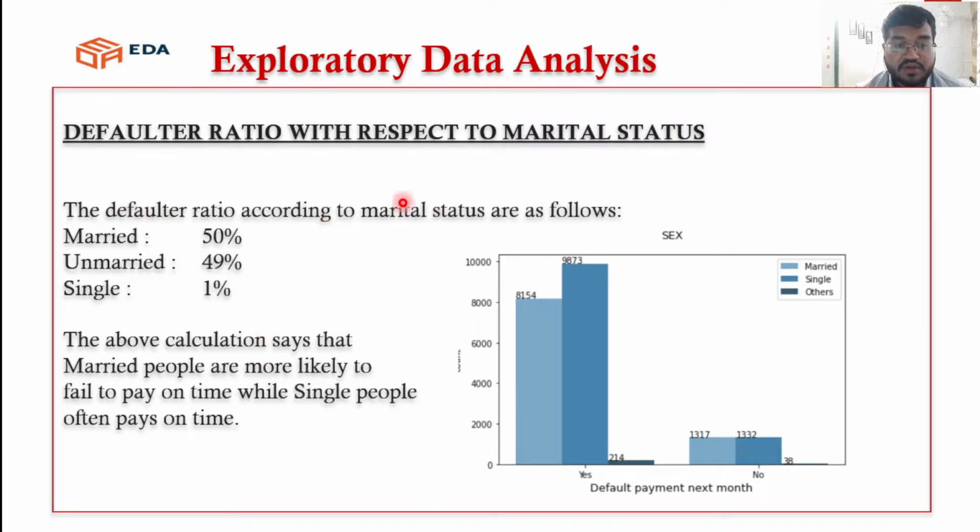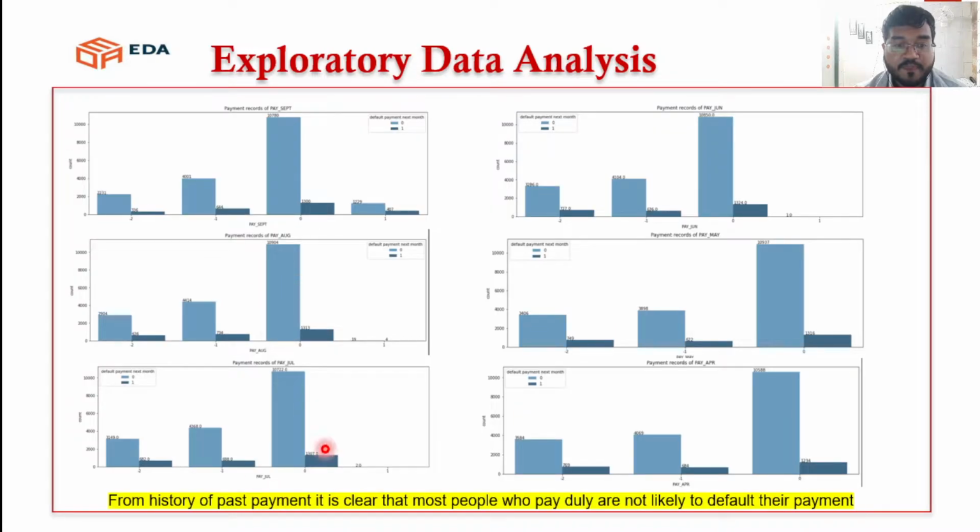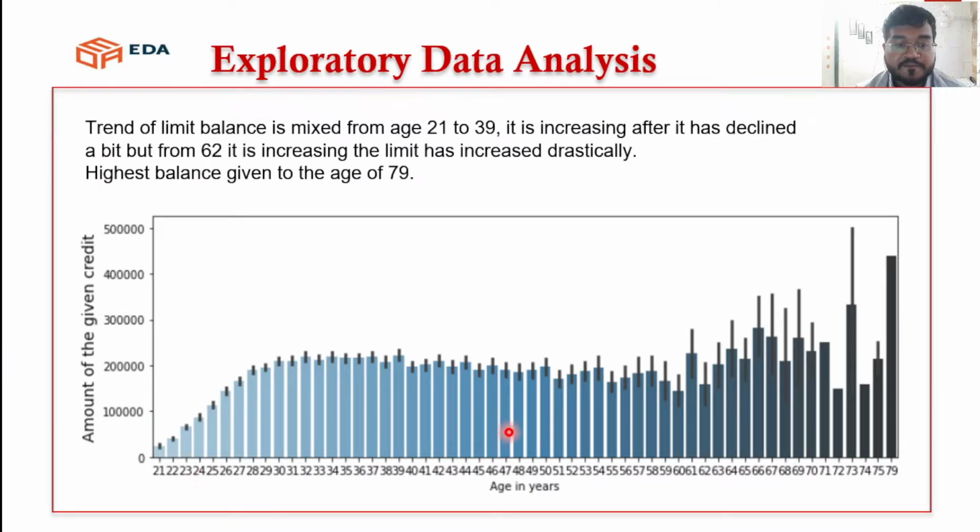The defaulter ratio according to marital status is as follows. 50% of married people are defaulters, while 49% of unmarried people are defaulters, while for others, only 1% are defaulters. The above EDA suggests that married people are more likely to fail to pay on time, while single people often pay on time. This is the EDA that we have performed on the history of past payment, who paid early or who are not likely to default on their payment.